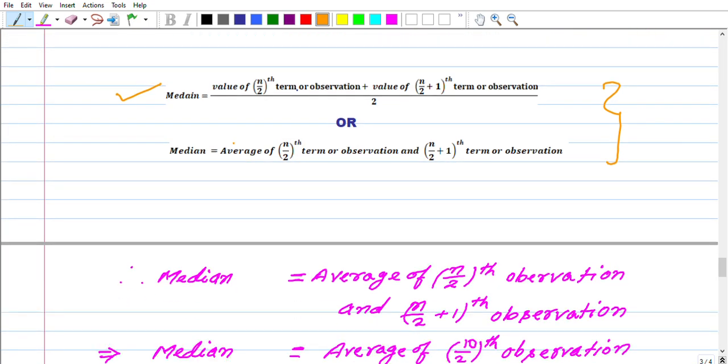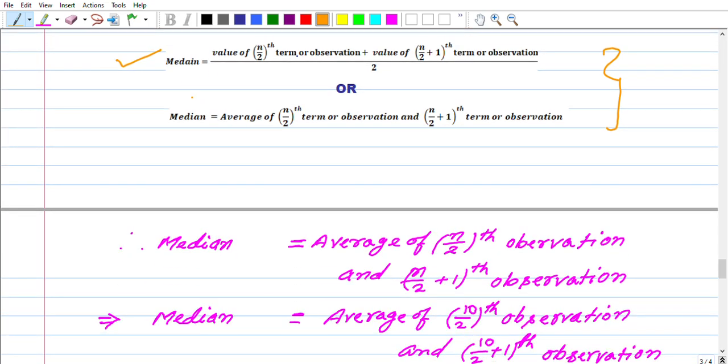Now median equals, I have written the relation below to remove your misconception about it. Median equals the average of the n by 2th observation and the n by 2 plus 1th observation. It's clear.